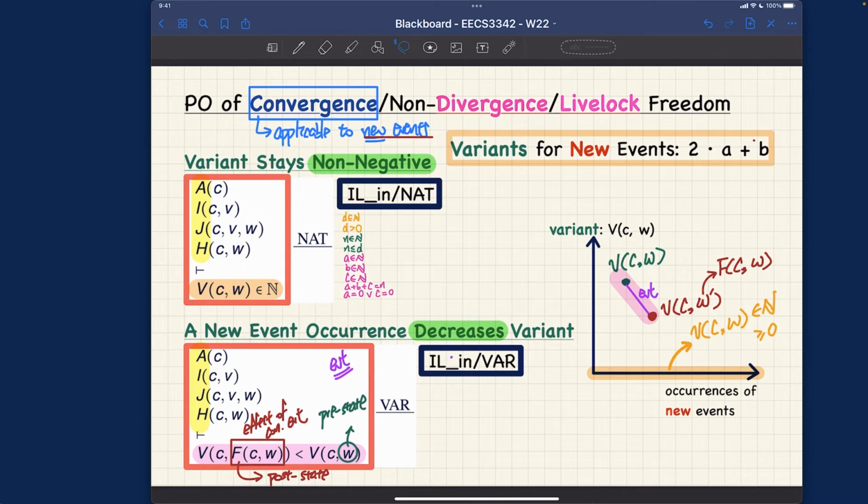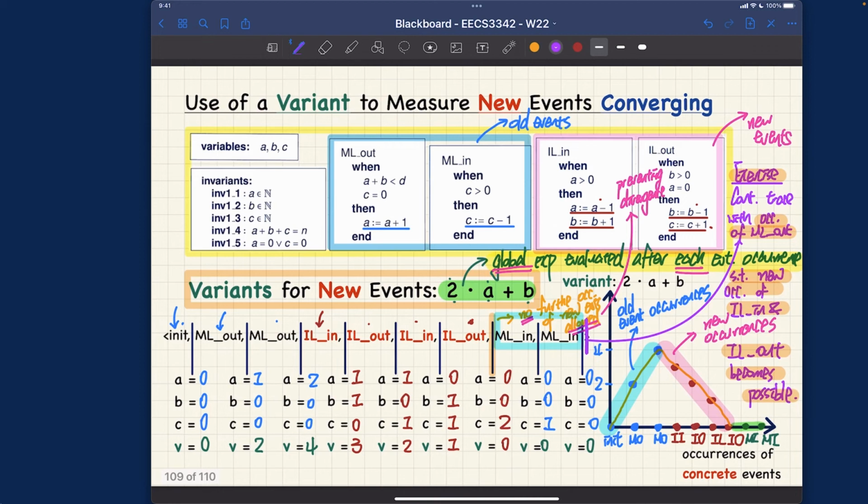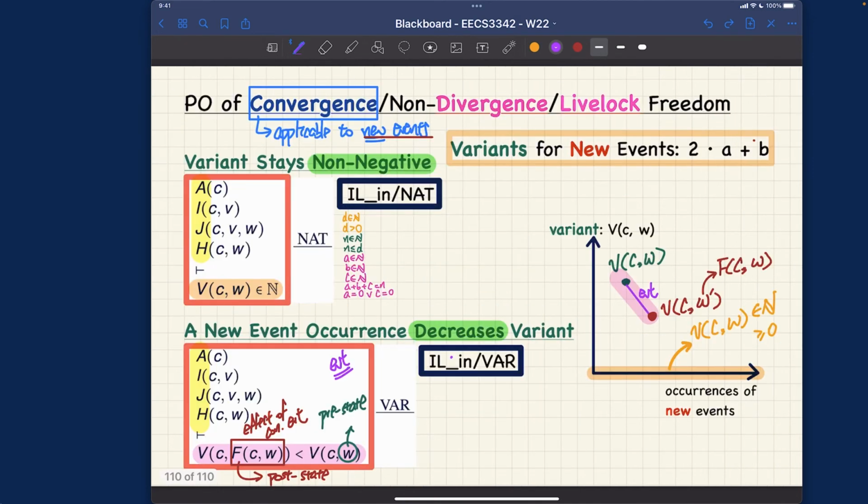This part here is really about axiom, abstract invariants, and also concrete invariants over here. What's really missing is the concrete guard for ILN. What's really the concrete guard over there? Let's look it up very quickly. So for ILN, you can see the concrete guard is a larger than 0 over here, right? Let's go back. So that should be a larger than 0. So these are all the hypotheses.